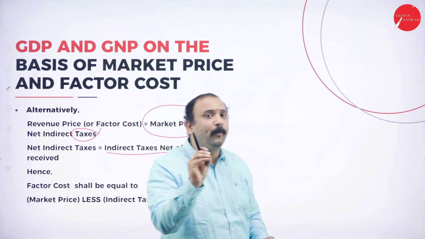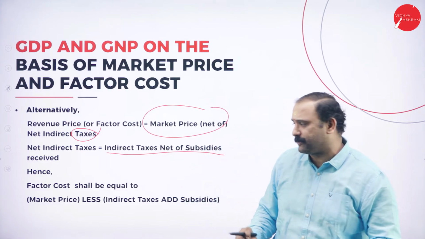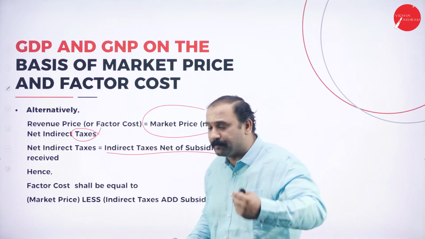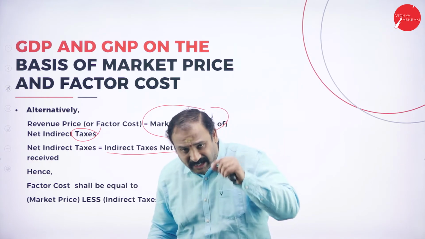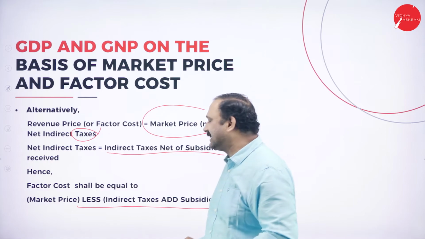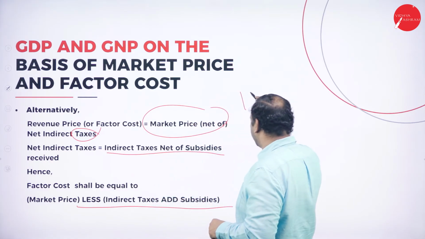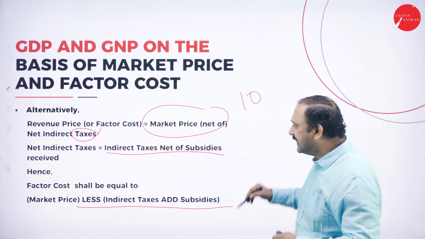It helps you to promote those kind of sectors. It helps you to bring in more production because government is trying to promote that particular sector. So what should be the factor cost? Market price less indirect taxes and add the subsidies, because that's how you will be able to get to it. Market price is 10 rupees less the indirect tax.